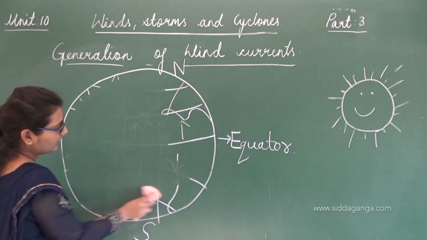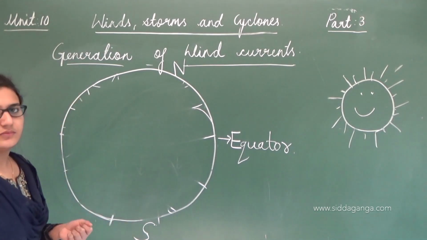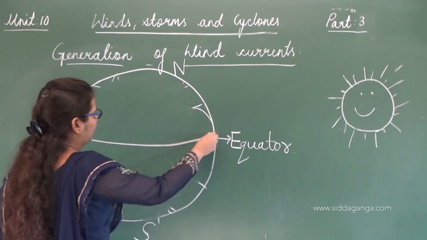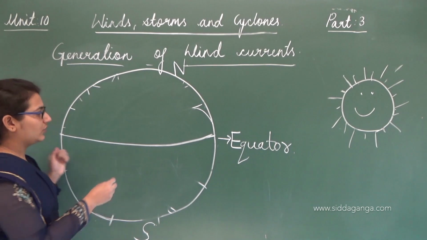That was getting clumsy, so I'll just draw the equator line. Now it will be easy to understand.